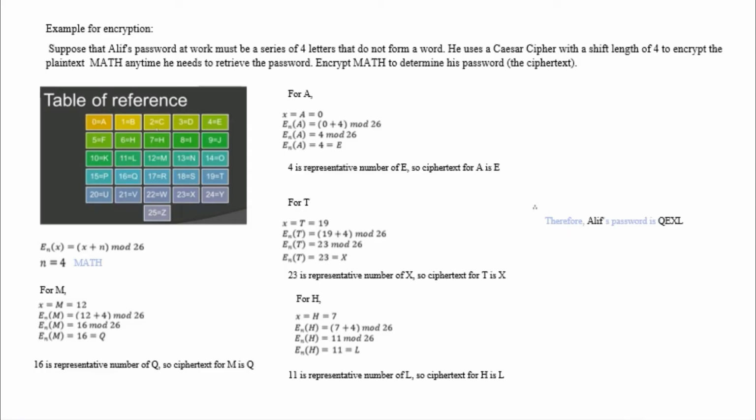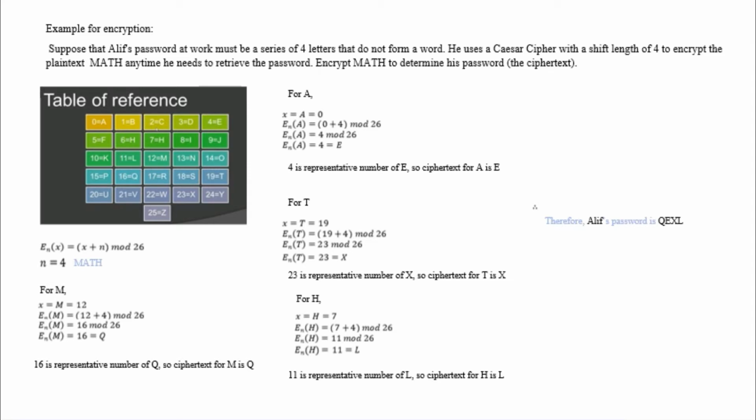Example for encryption: suppose that Alif's password at work must be a series of 4 letters that do not form a word. Use a Caesar cipher with a shift length of 4 to encrypt the plain text MATH, anytime he needs to retrieve the password. Encrypt MATH to determine his password.